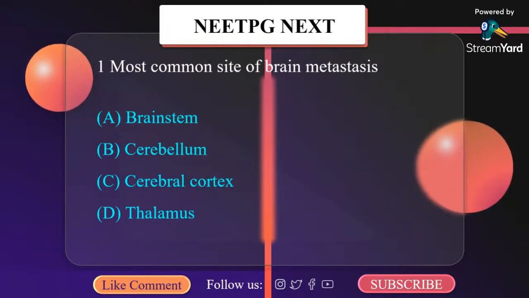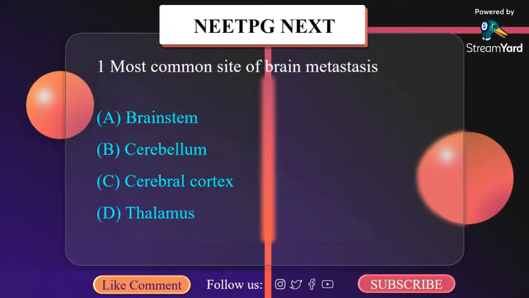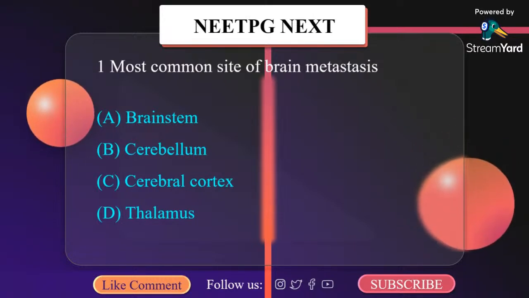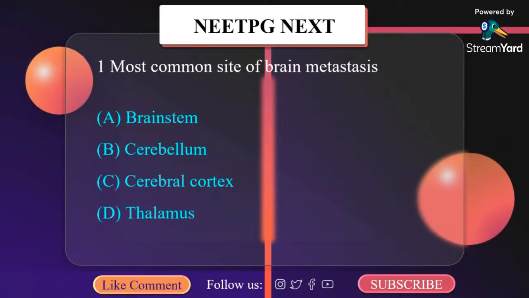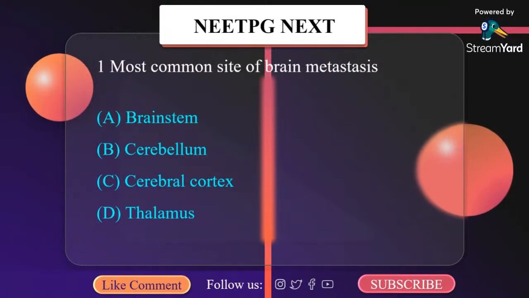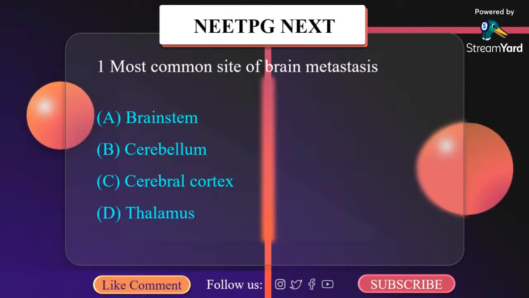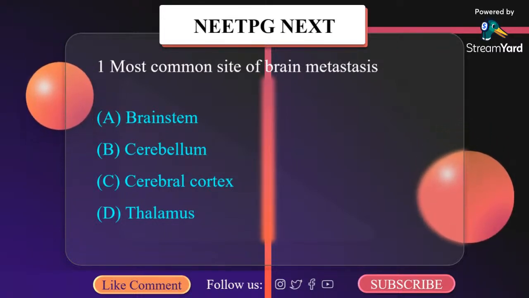Most common site of brain metastasis is A. Brainstem, B. Cerebellum, C. Cerebral cortex, D. Thalamus.